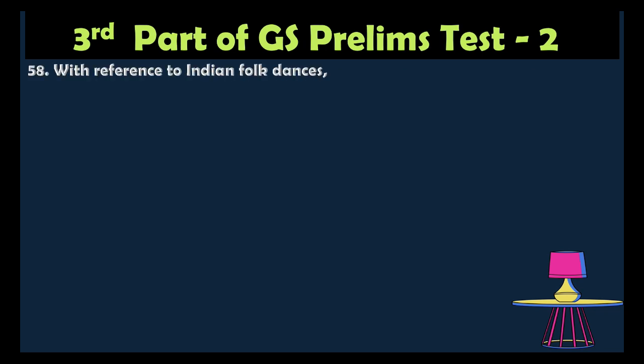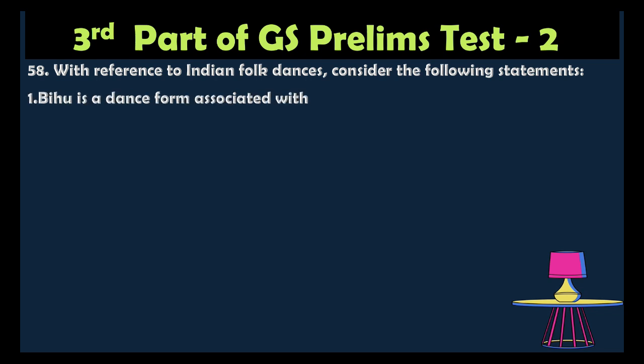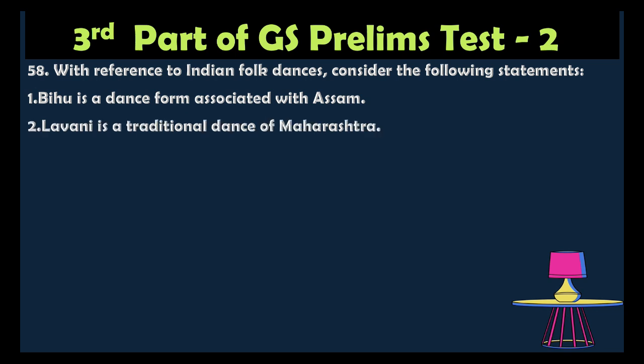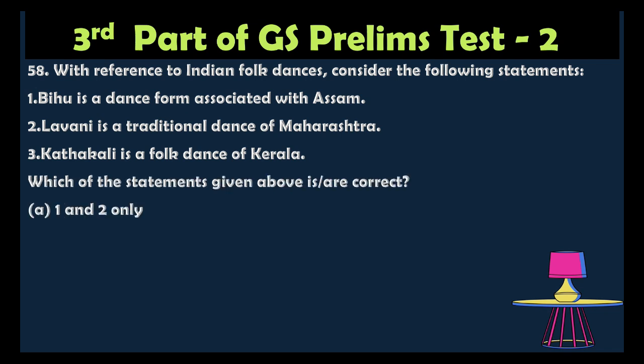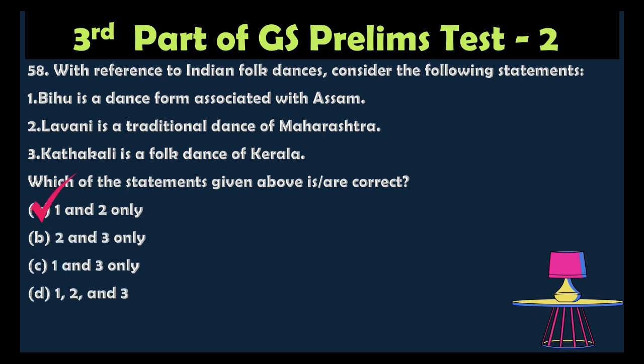Question number 58. With reference to Indian folk dances, consider the following statements. 1. Bihu is a dance form associated with Assam. 2. Lavani is a traditional dance of Maharashtra. 3. Kathakali is a folk dance of Kerala. Which of the statements above is correct? Option A, 1 and 2 only. Option B, 2 and 3 only. Option C, 1 and 3 only. Option D, 1, 2 and 3.